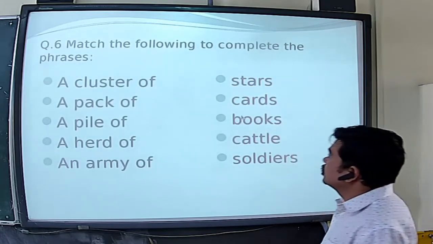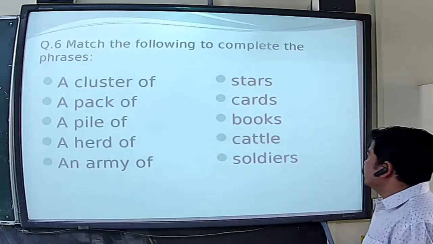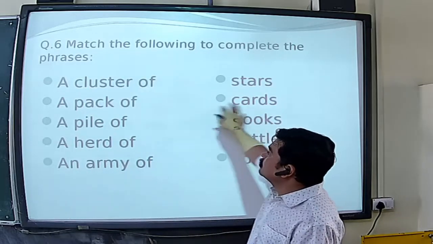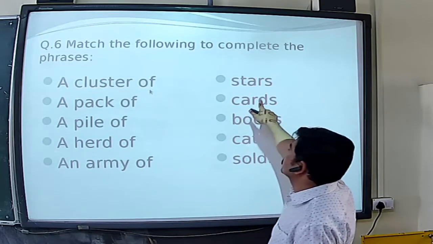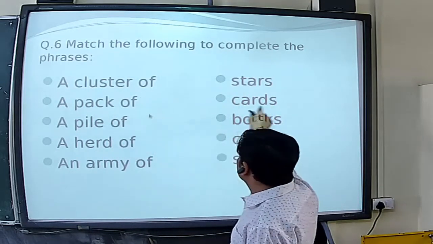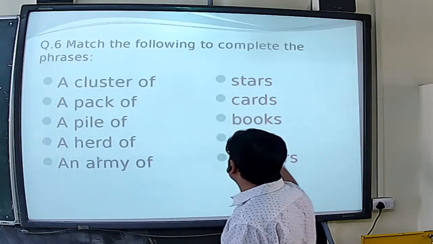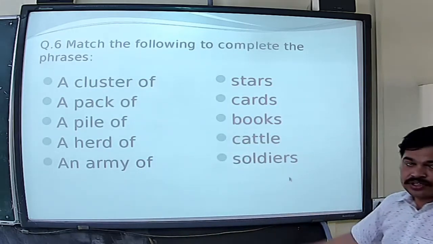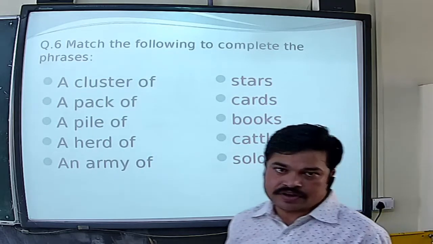Match the following to complete phrases. See, these are examples of collective nouns. We can say a cluster of stars, a pack of cards, a pile of books, a herd of cattle, an army of soldiers. These are all examples of collective nouns, right?